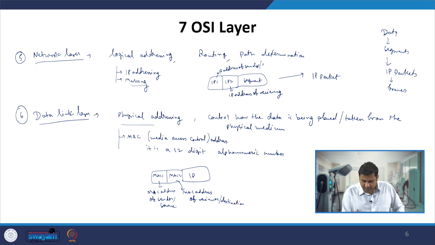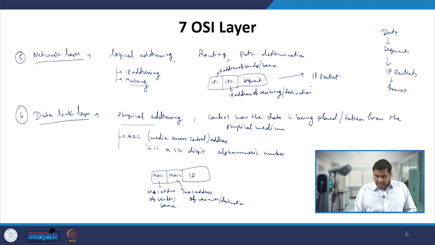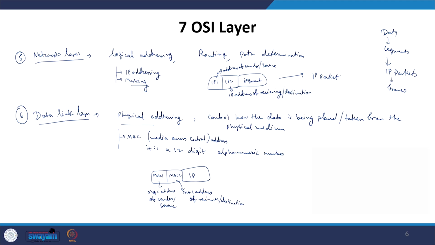Similarly, here also sender or source, receiver or destination. So that MAC address will be there, and along with this frame, something will be added at the tail part of this frame, which is nothing but the things related to error control.